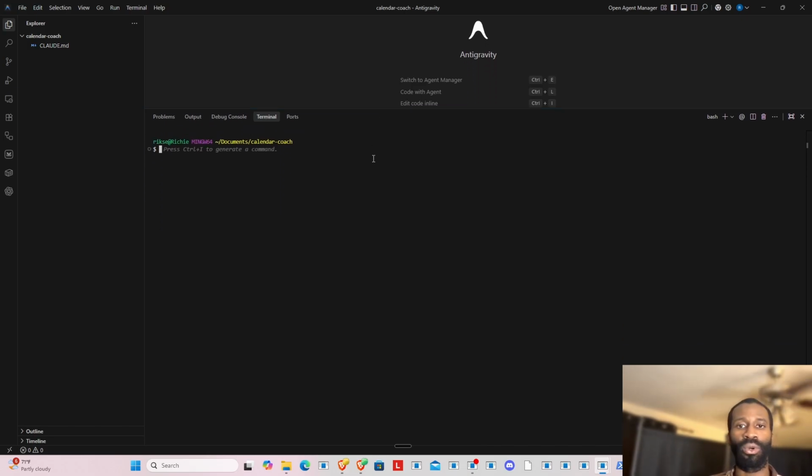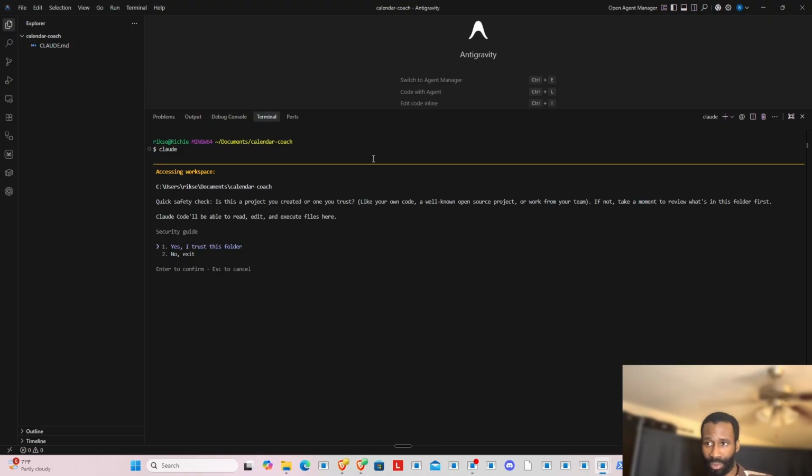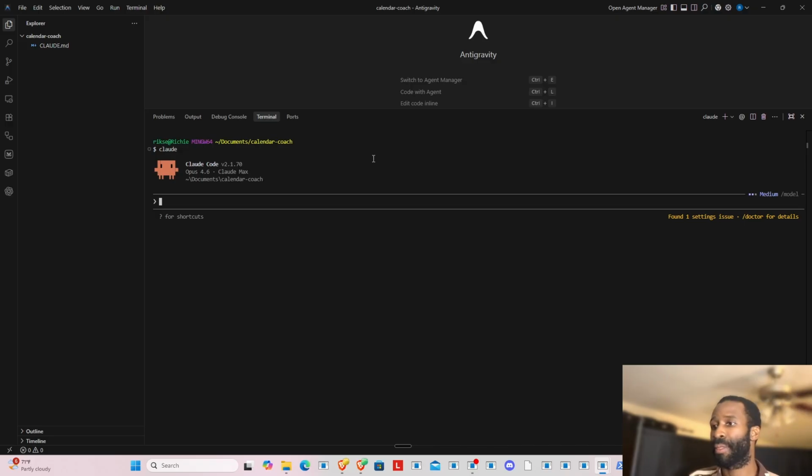So right now I'm going to log into Claude using the CLI by just typing Claude. Now it's asking me if I trust the folder, the workspace we're in. I say yes, I do trust the folder. Nothing crazy in there, and bam, we're inside of Claude Code's CLI. This is sort of an access to Claude Code's server pretty much, where Claude Code is running on the back end.